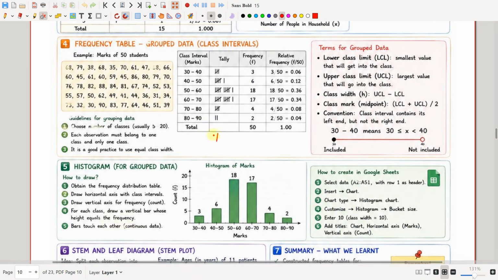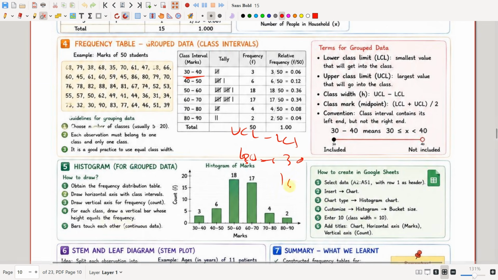Then I divide the frequency by the total number of observations to get the relative frequency, and this relative frequency should add up to 1. So this is how we put together the frequency table for grouped data. There are some terms for grouped data, which is the lower class limit. This is what we call the lower class limit, and this is what we call the upper class limit. And the class width is UCL minus LCL, which is 40 minus